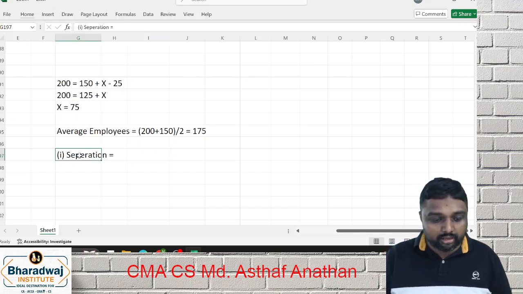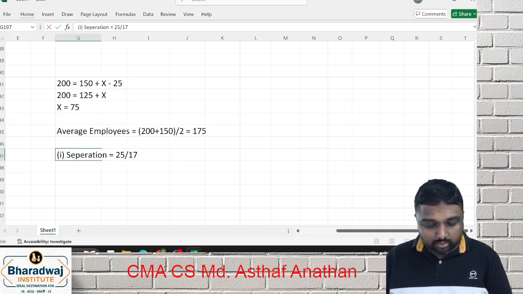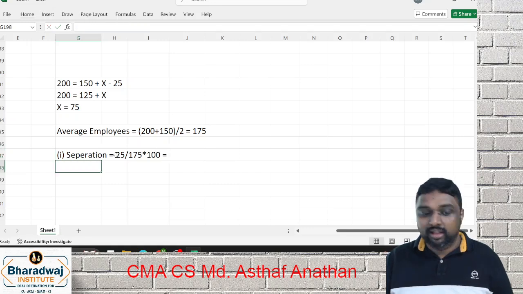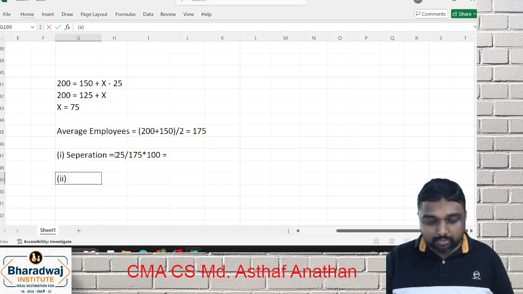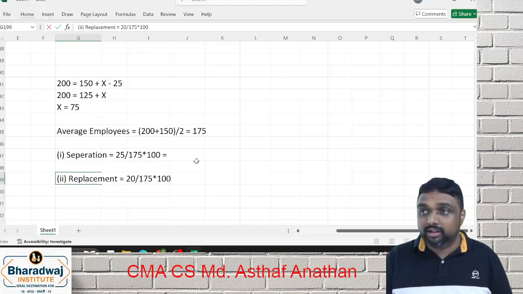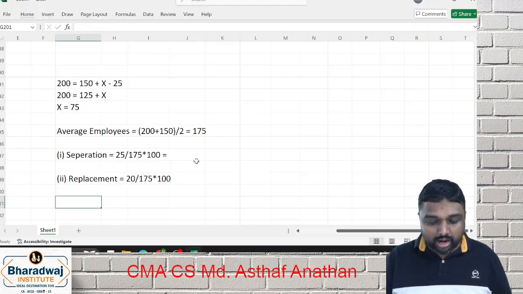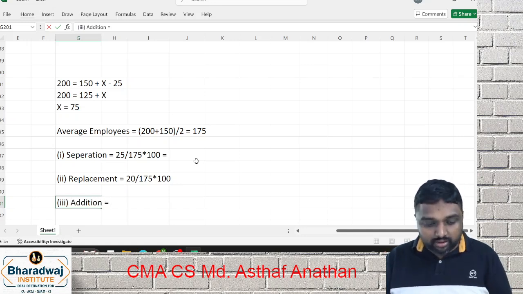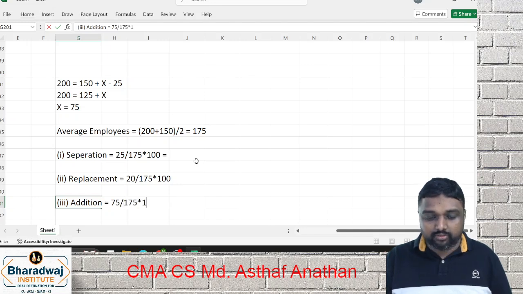Number of separation is 25, divided by average 175 into 100. Now replacement. Replacement they said is 20, divided by 175 into 100. Now we have addition. Addition we found out is 75, so 75 by 175 into 100.